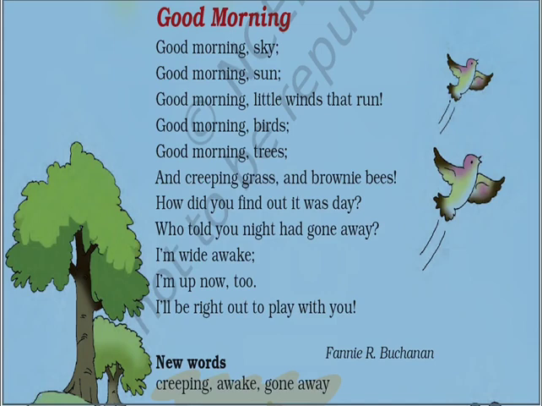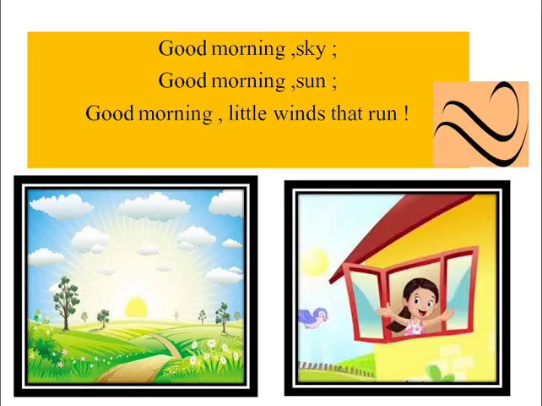Now let's explain this poem. It's time to explain the meaning of the poem. We will learn this poem sentence by sentence. So let's start it. The first three sentences are: good morning sky, good morning sun, good morning little winds that run.